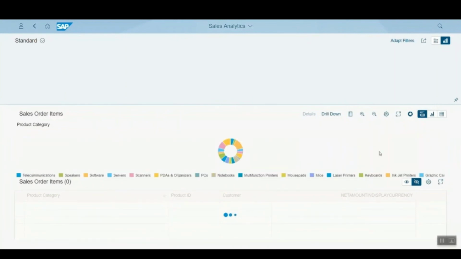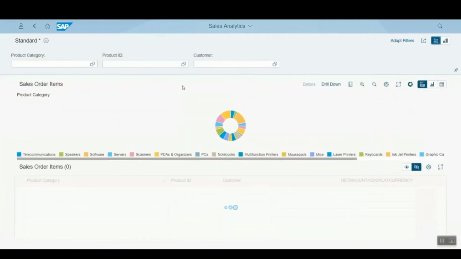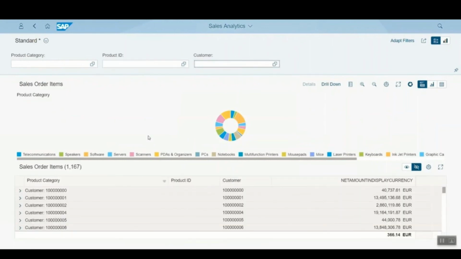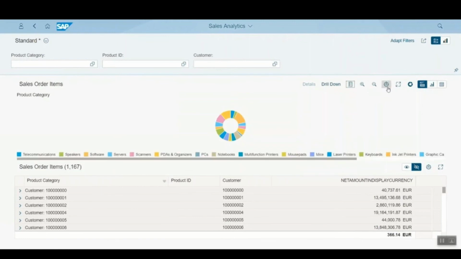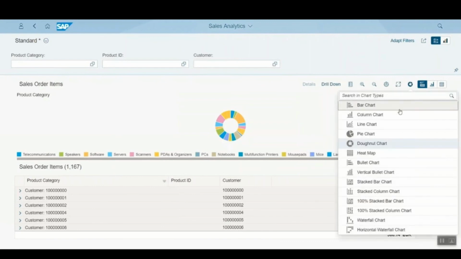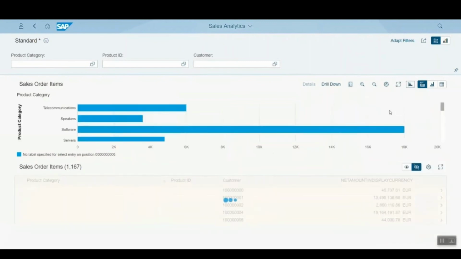You see a donut chart is loaded with the total number of sales order items per product category, and there are selection criteria on the top. First is your selection criteria, second in the middle is your analytical area where you see a chart, and you can also do a drill down. You can enable or disable legends. You can switch the chart types. So you can go there and let me switch the chart type here to a bar chart.